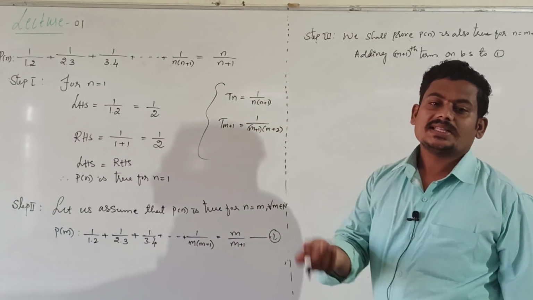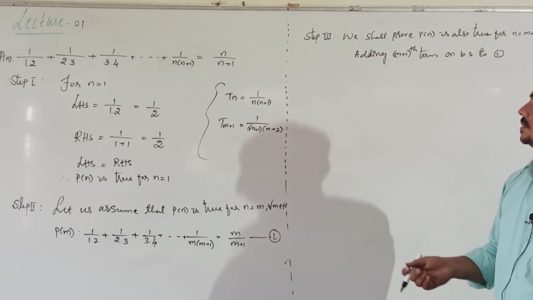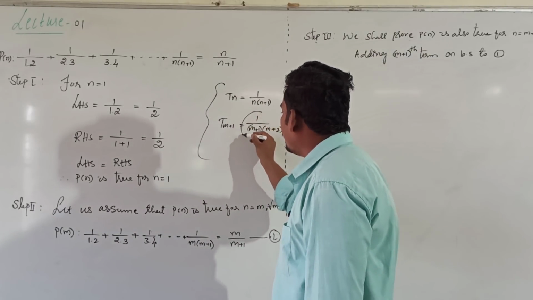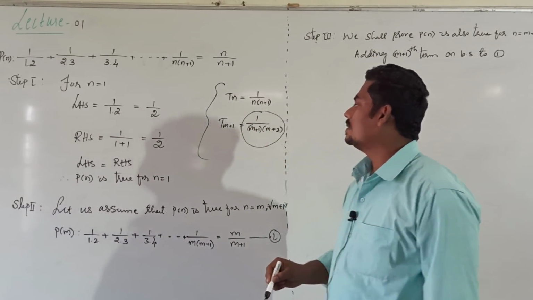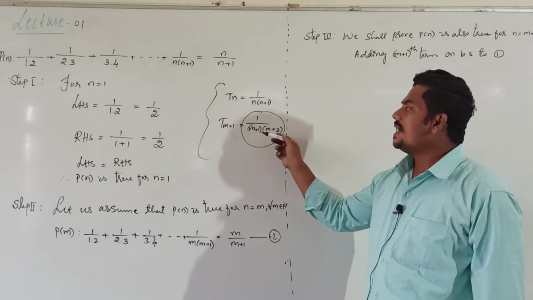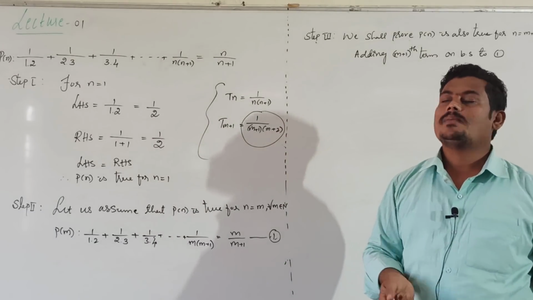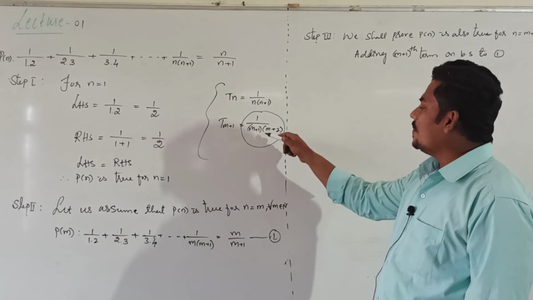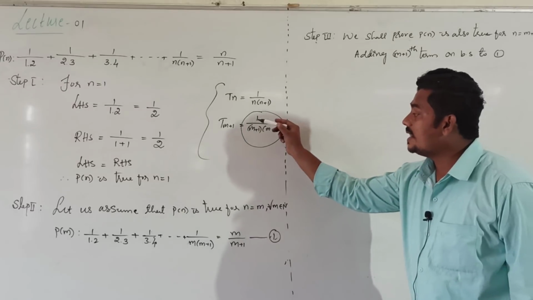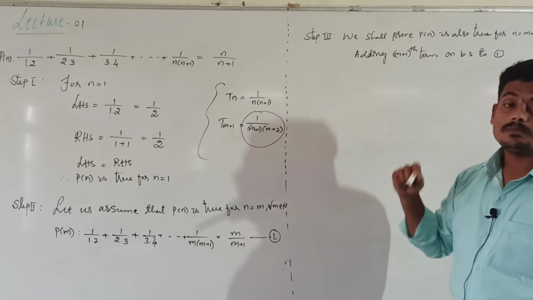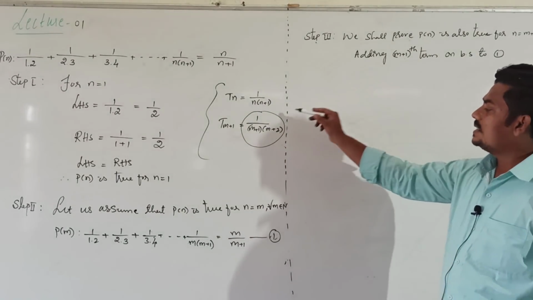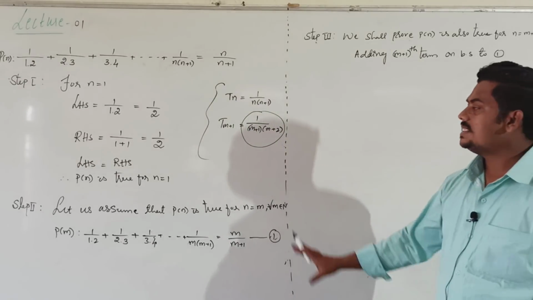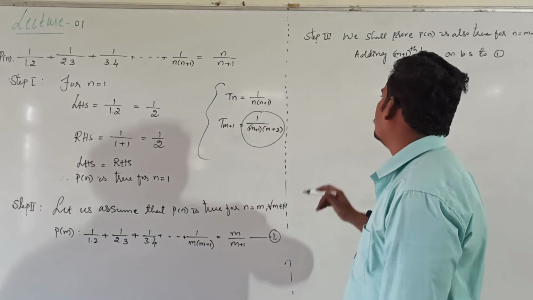Adding the m plus 1th term. In this case, tell me what is the m plus 1th term. This is our m plus 1th term, obtained by replacing n as m plus 1 in the nth term. Then you get the m plus 1th term. This is our m plus 1th term, not m plus 1. The m plus 1th term is 1 divided by m plus 1 into m plus 2.